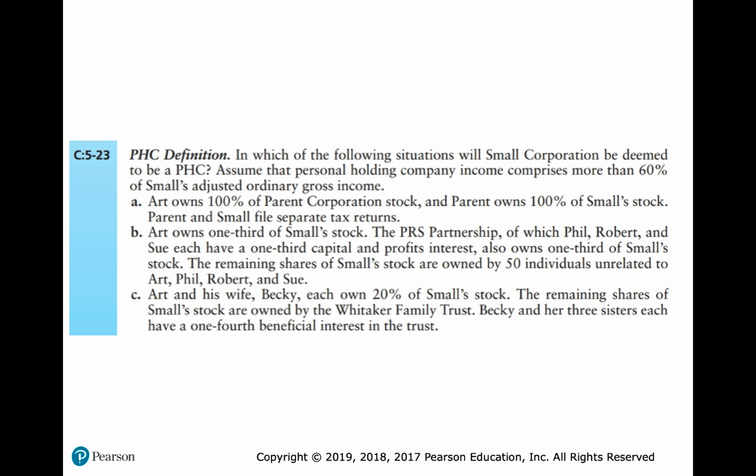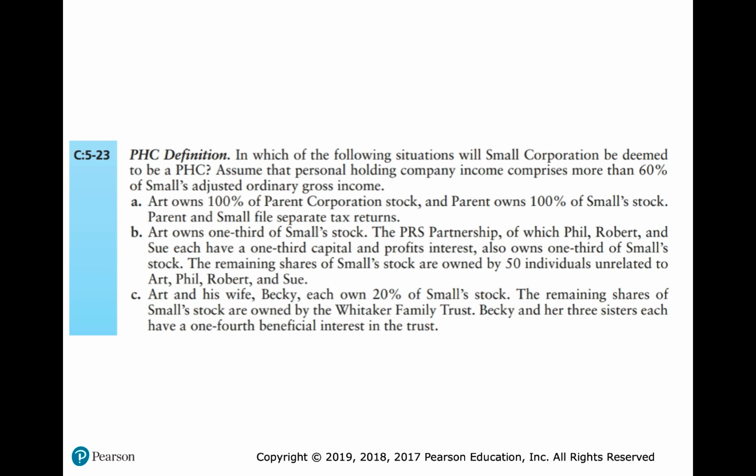And then we also have to have ownership of more than half the corporation in 5 or fewer shareholders. So we already know that the personal holding company income is more than 60% of small's adjusted ordinary gross income. So now all we're focusing on is the greater than 50% ownership in 5 or fewer shareholders.